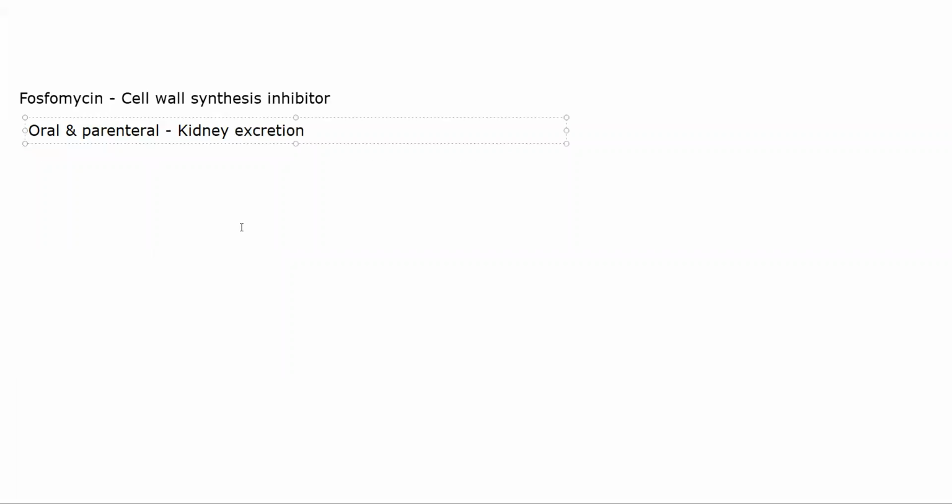Okay. Then we have linezolid. Now linezolid belongs to a class of drugs called oxazolidine diones. Okay. Oxazolidine diones. That is the class name. The drug is linezolid. The speciality of linezolid is that it will work on gram-positive MRSA, gram-positive bacteria, which are resistant to vancomycin and methicillin.